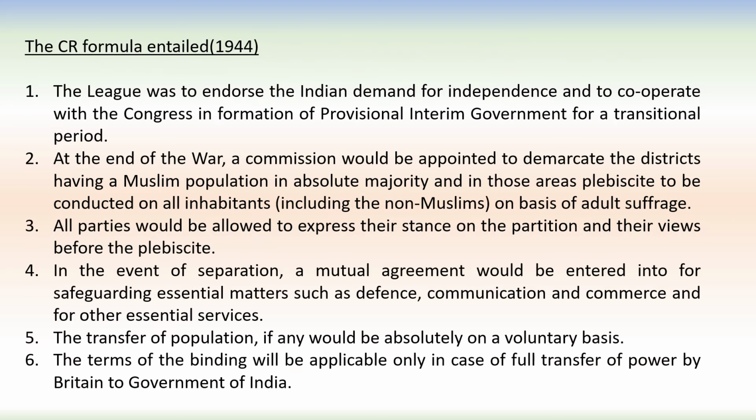This CR formula was proposed by C. Rajagopalachari in 1942, and the points under the CR formula were: the League was to endorse the Indian demand for independence and to cooperate with the Congress in formation of a provincial interim government for a transitional period.